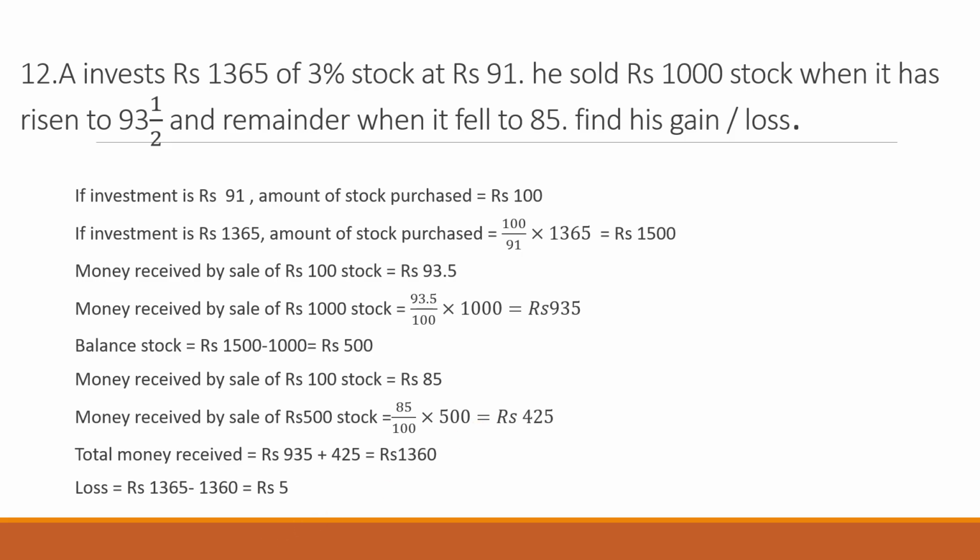So total money received is 935 plus 425, which is 1360. And the initial investment is 1365. So what is his loss? Loss is 1365 which he had invested minus 1360 the sale proceeds, and his loss is rupees 5. So a very simple question, but just read the question very nicely and thoroughly.